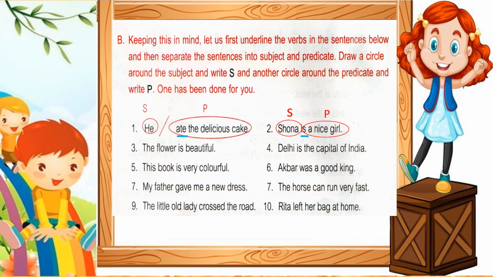The little old lady crossed the road. So here children, crossed is the main verb. The little old lady is the subject. Crossed the road is the predicate of the sentence. So children, this is how you have to do it. Now children, try to attempt the remaining questions.